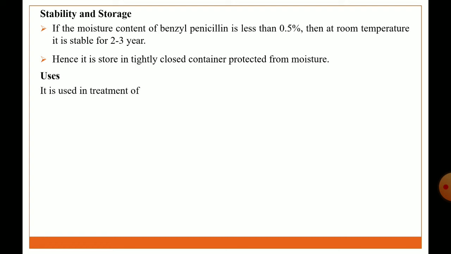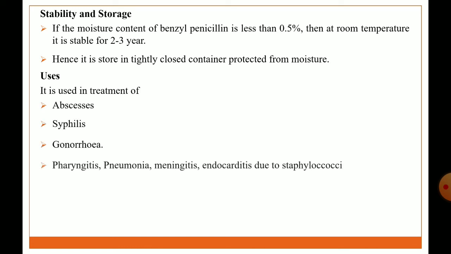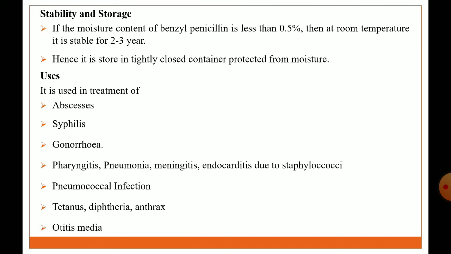Uses: it is used in treatment of various types of infection, such as abscess, syphilis, gonorrhea, pharyngitis, pneumonia, meningitis, endocarditis due to staphylococcal infection, pneumococcal infection, tetanus, diphtheria, anthrax, and otitis media. So all types of infection can be treated using penicillin G.